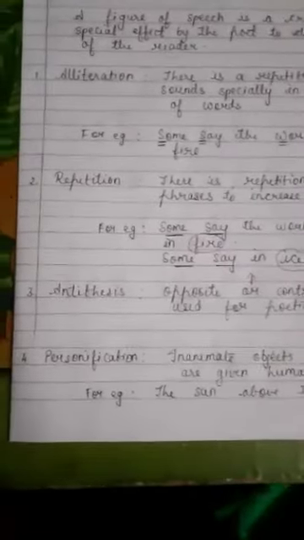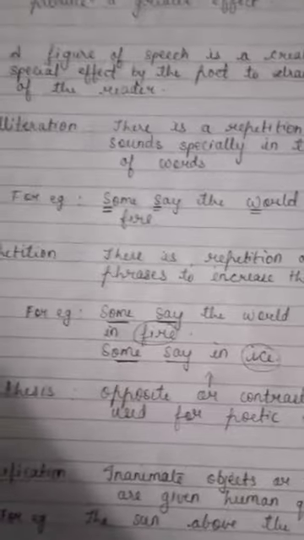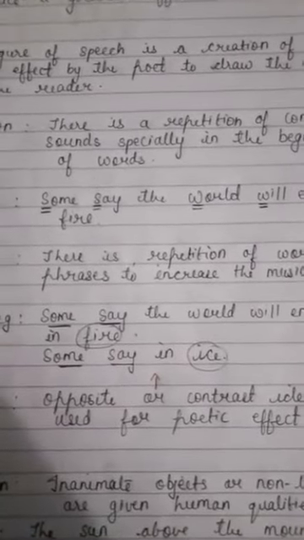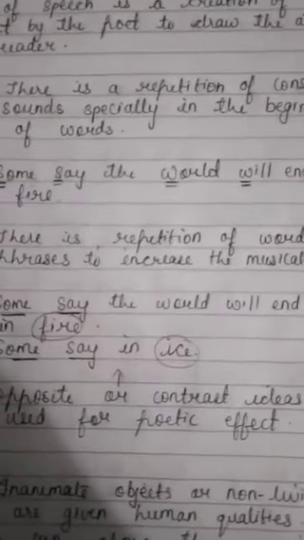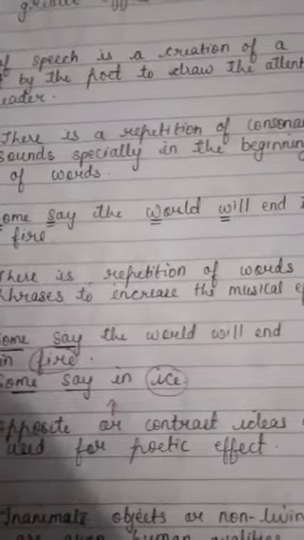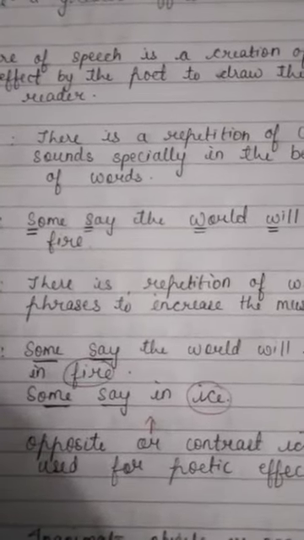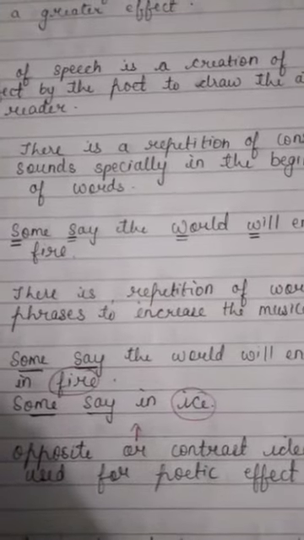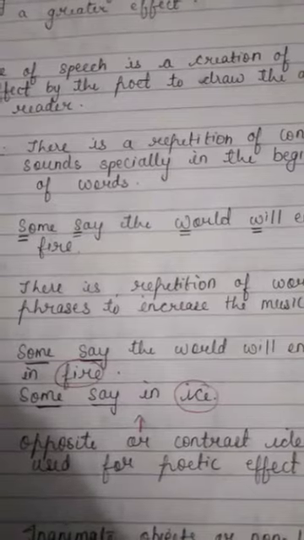Okay, moving on to the third one, that is antithesis. Now, what is antithesis? Antithesis means where opposite or contrasting ideas are used for poetic effect. I will go with the same example written above. Now again you see the lines there. Some say the world will end in fire and some say in ice.